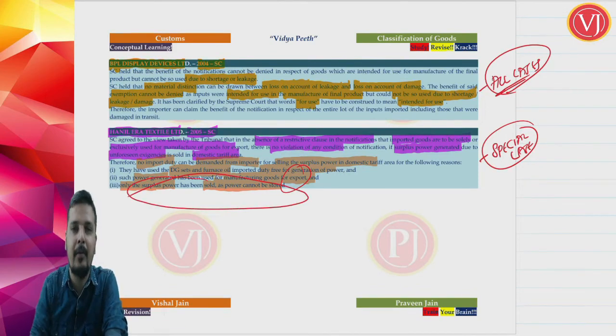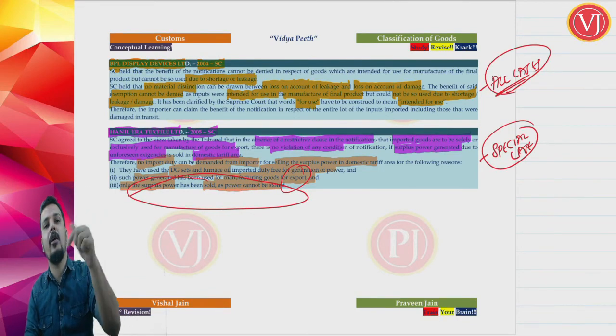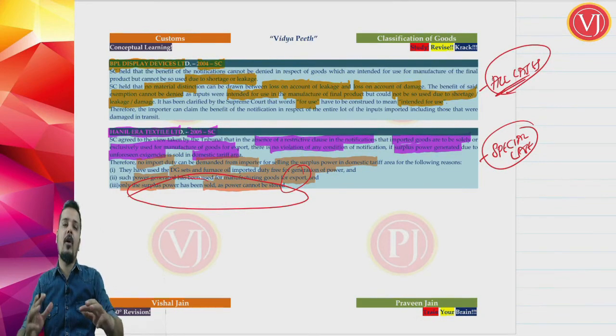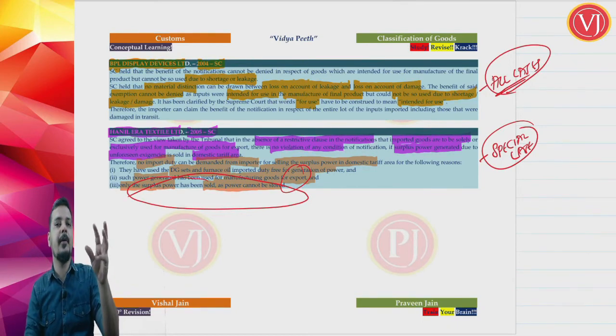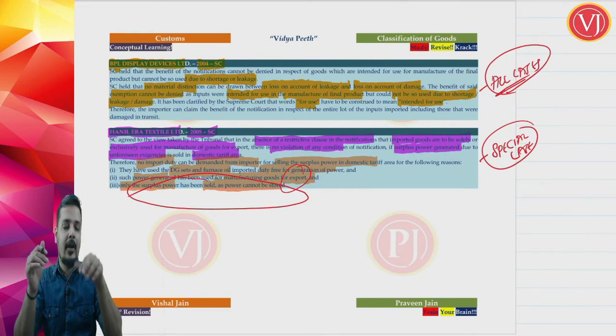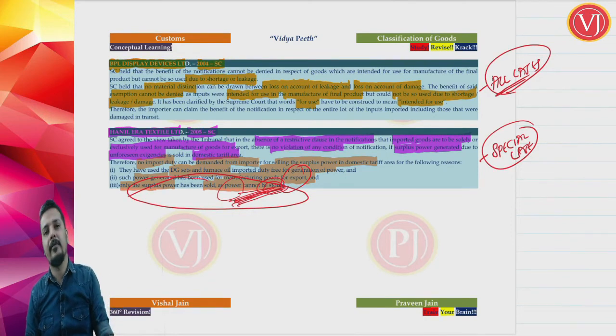Now the surplus power, you were not able to use it for manufacturing export goods, because already some power was used in manufacturing export goods. Now you have surplus power, and as you are not in a position to store the power, you had no option but to sell it.